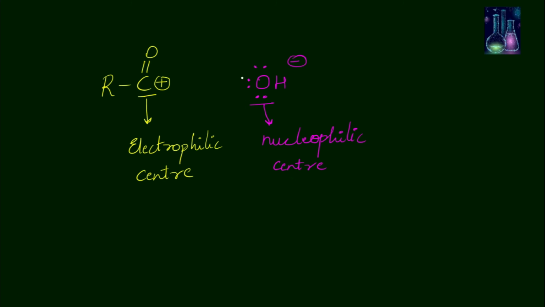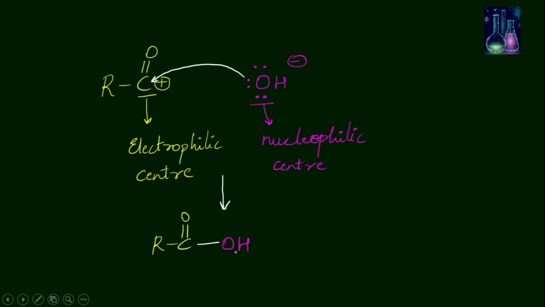Now the oxygen atom has an extra pair of electrons, it will donate, whereas the carbon will accept and form a covalent bond. This would result in RC double bond O, OH, and you get your product. So this is the way an electrophile and a nucleophile interact during a chemical reaction.